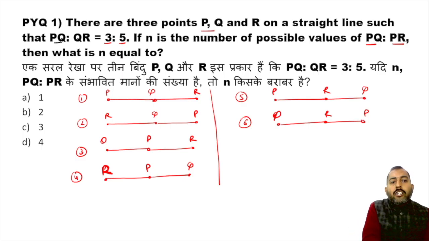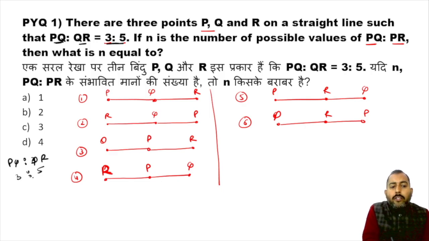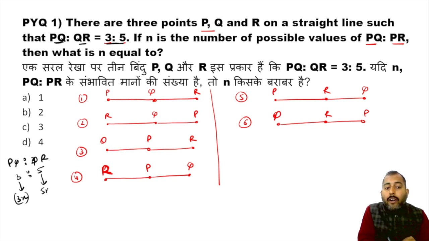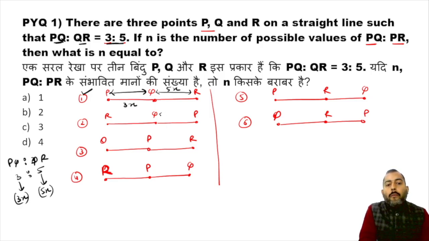It is given that the ratio between PQ and QR is 3:5. Which means if you assume PQ to be 3x, then QR will automatically become 5x. Now, in case 1, from P to Q, this distance is 3x, and from Q to R, this distance is 5x.